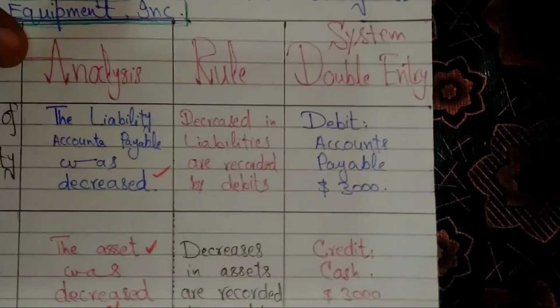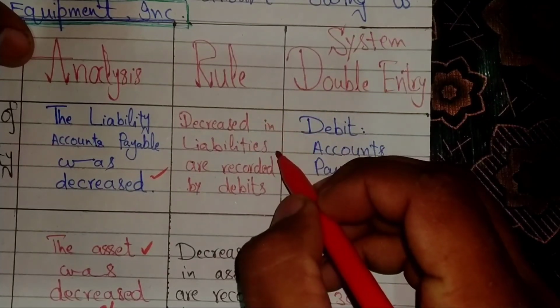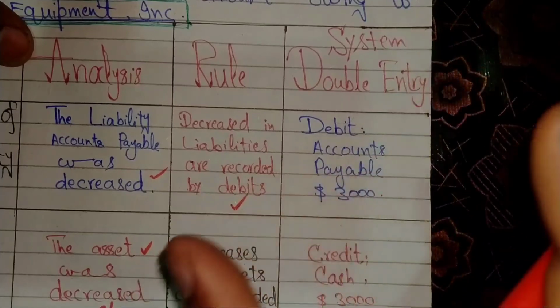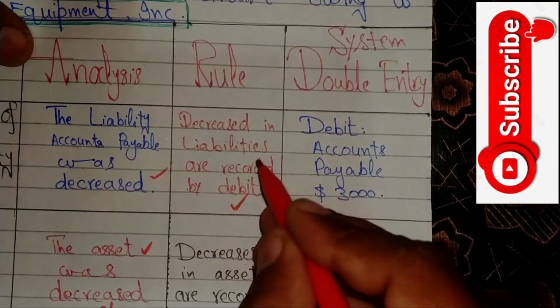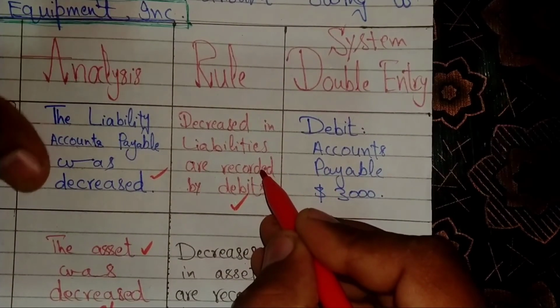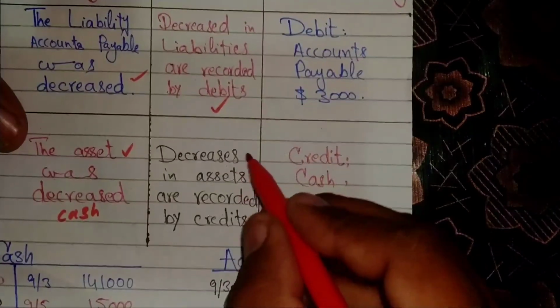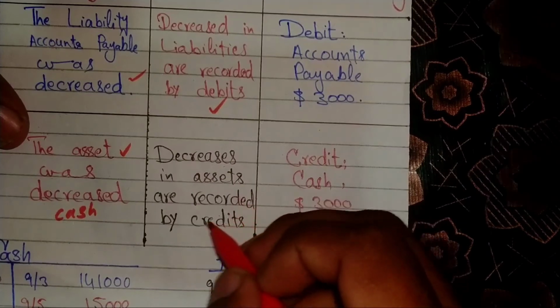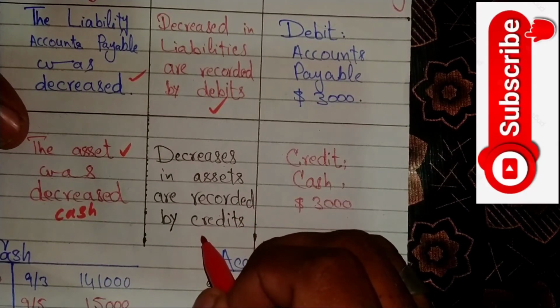The rule of this transaction is decreases in liabilities are recorded by debits, which was accounts payables. The second rule is decreases in assets are recorded by credits, which is cash.